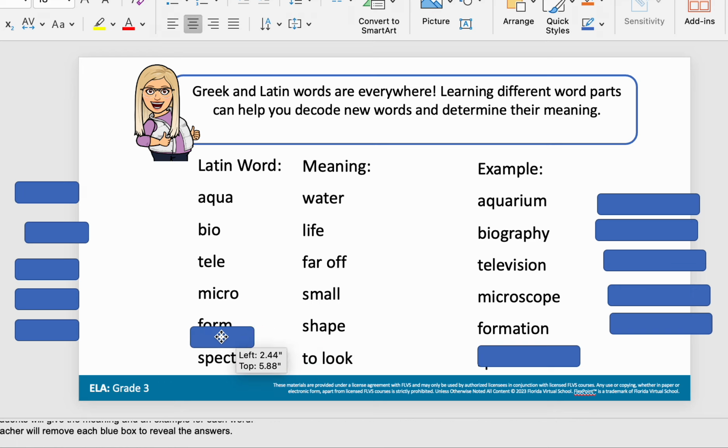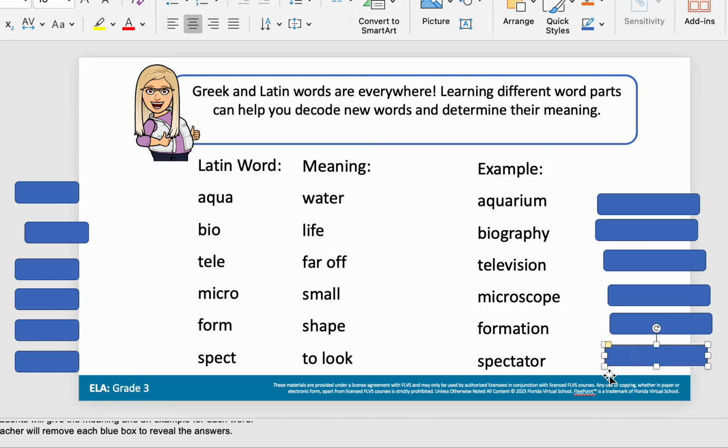Finally, we have spect. Spect means to look. So sometimes glasses were called spectacles. They weren't called glasses 100 years ago. So you might hear spectacles. But you also have a spectator, and a spectator is someone who goes to a sporting event or maybe to a play, and they're going to watch or to look at something. So that is going to be a spectator.